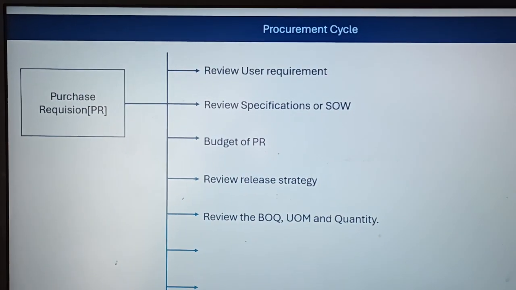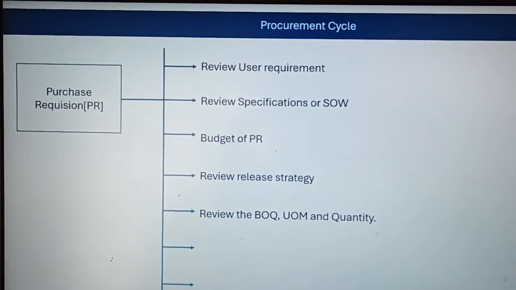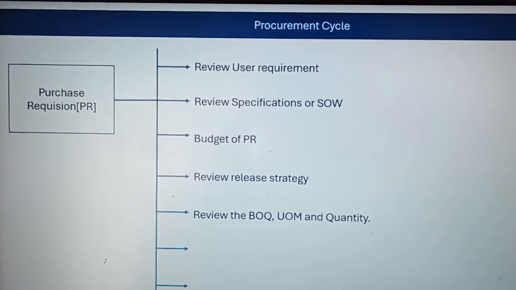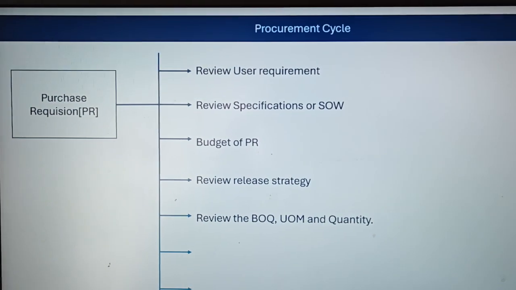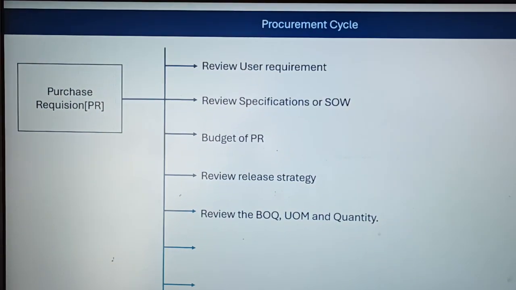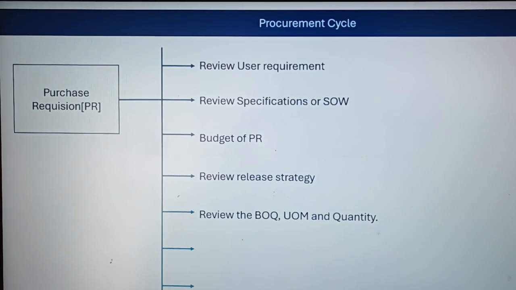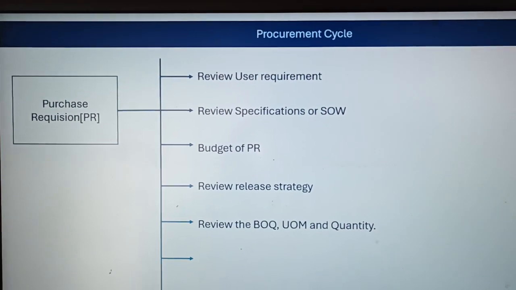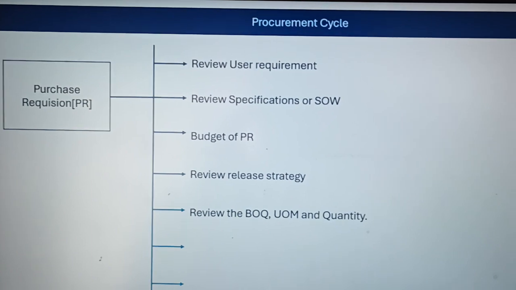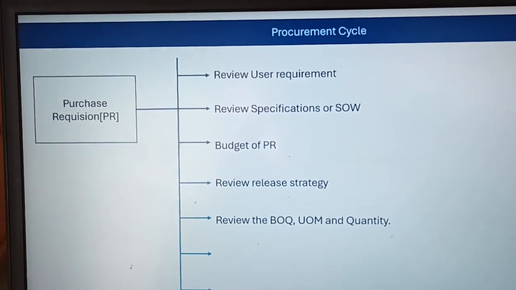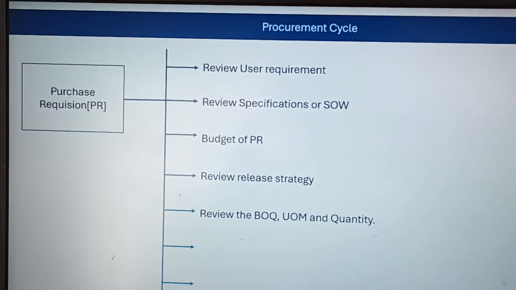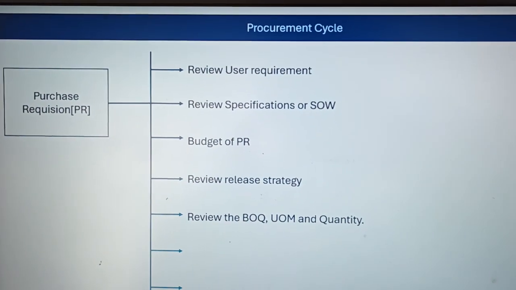So it is the responsibility of the procurement executive to review the BOQ and specification accordingly, before moving ahead to tender floating. If after floating the tender some misconception is revealed, then it is a huge mistake on the buyer side.